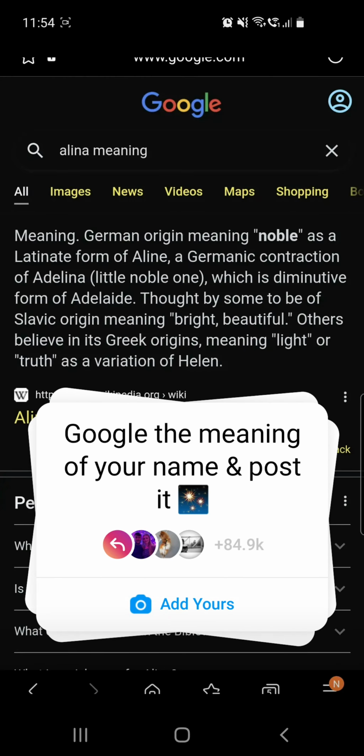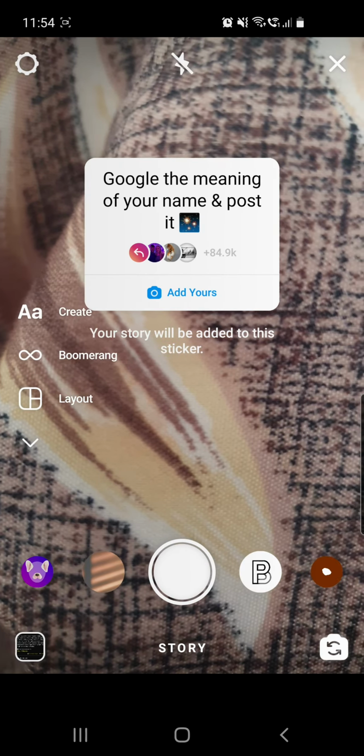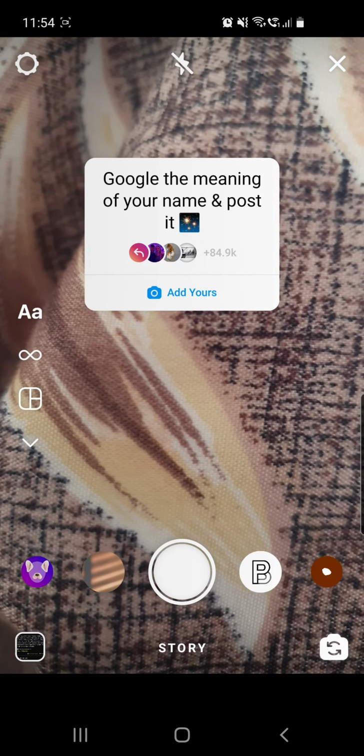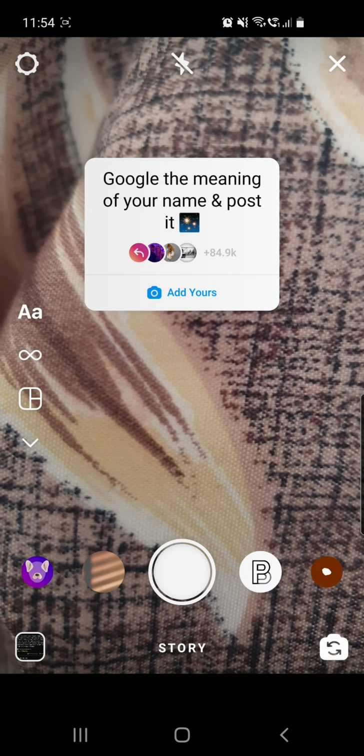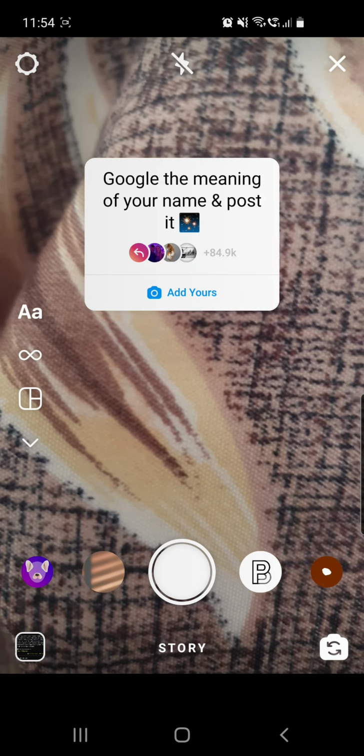Google the meaning of your name and post it. Click on the add yours button. And if you are not able to click on this button, then you can go ahead and check the first comment, where I already put a link to a video which shows you what to do if you are not able to click on the add yours button.